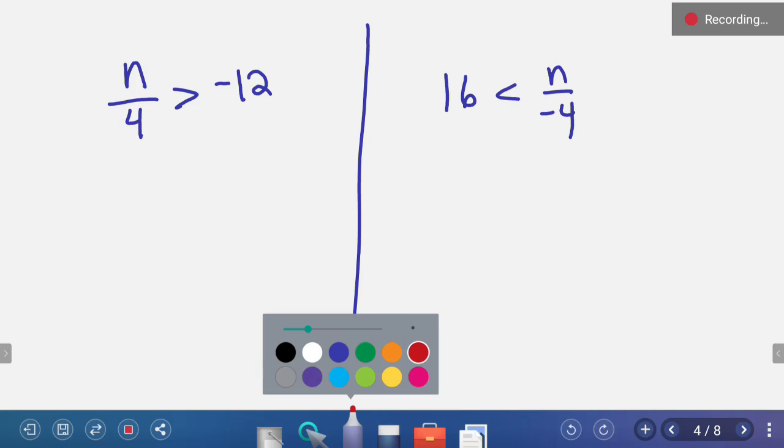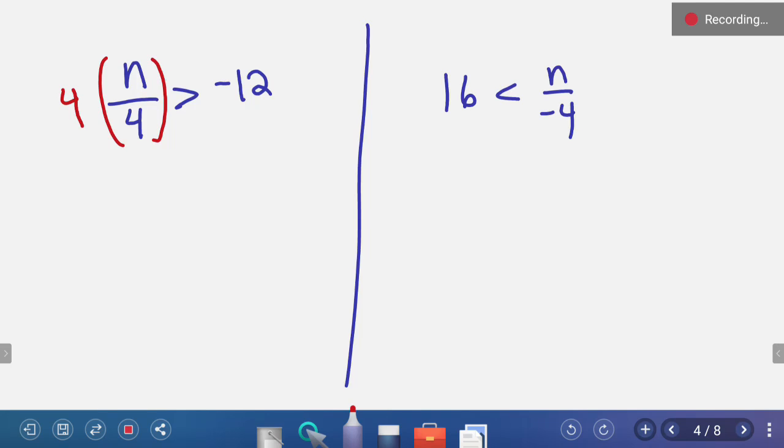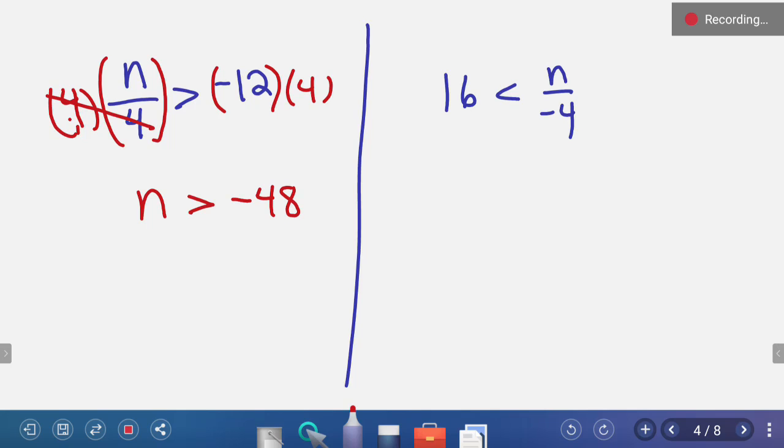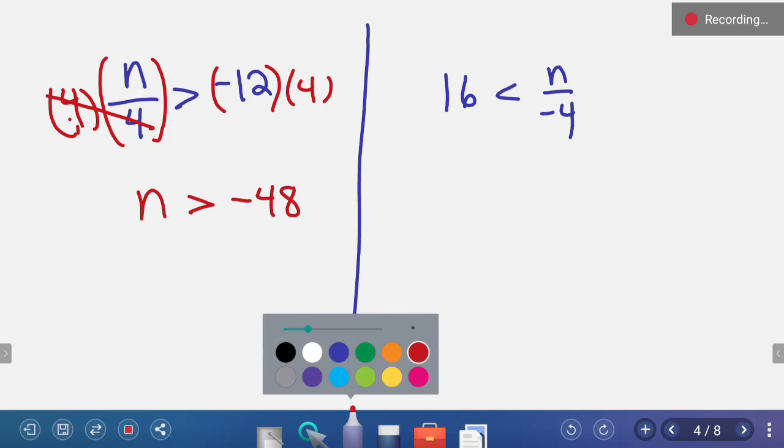All right, look to the side with the variable. The variable on the left-hand side is being divided by 4. The opposite of division by 4 is multiplication by 4. The 4's cancel. We're left with n is greater than negative 48. A negative did not switch sides through multiplication, so we do not flip.